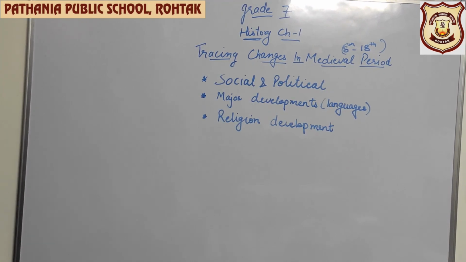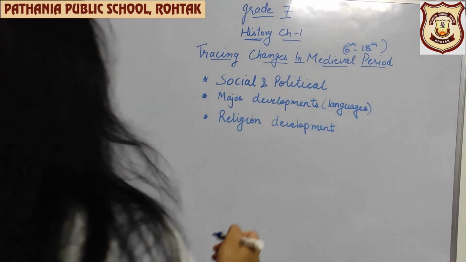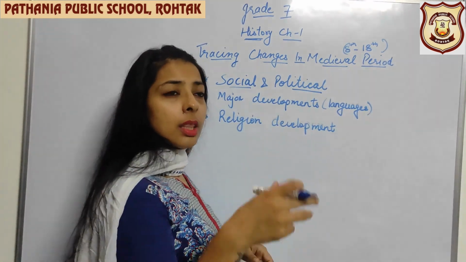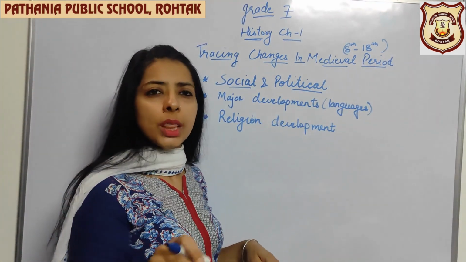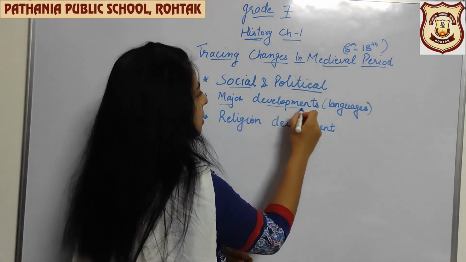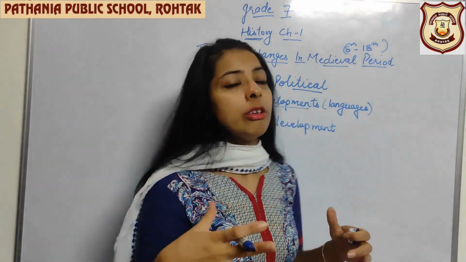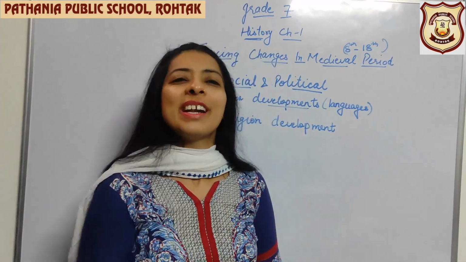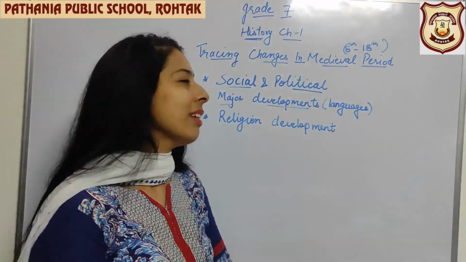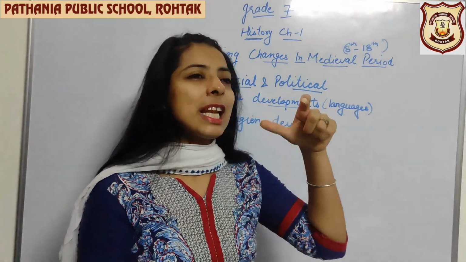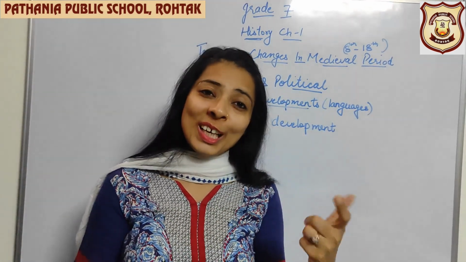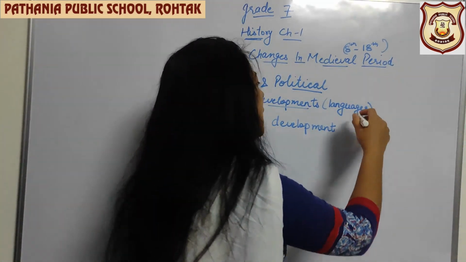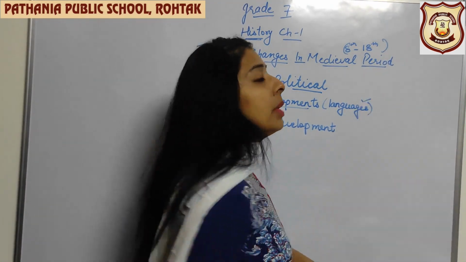So till now we have discussed the social and political developments. We discussed how society was divided into jatis. Then we discussed some major developments, like which dynasties, which king fought whom, whom he defeated, which dynasties emerged. We have studied it briefly, no problem, we will study the details later, there are still many chapters left. Then languages we have already discussed.